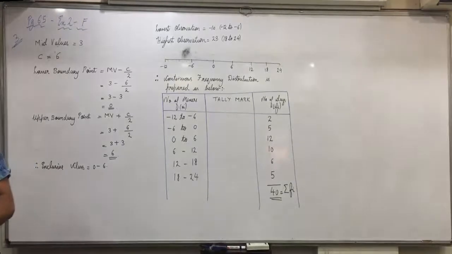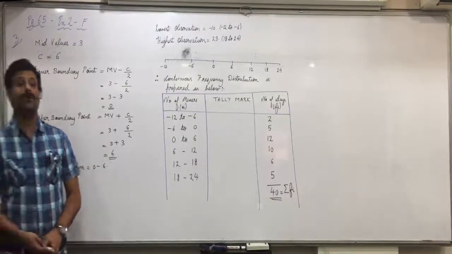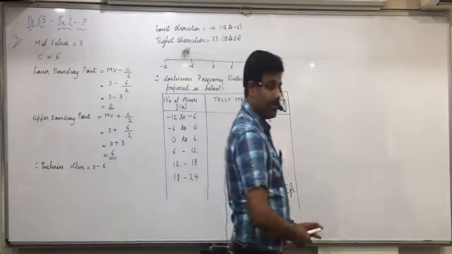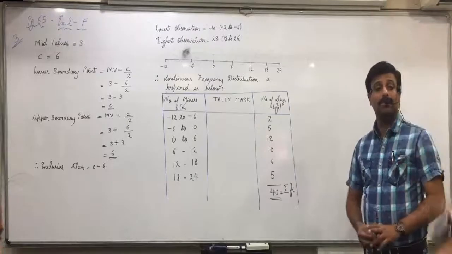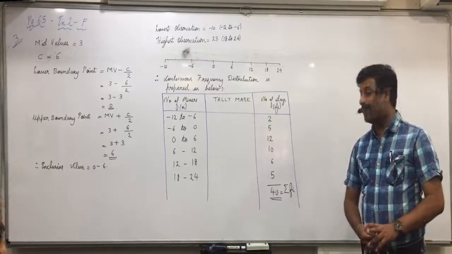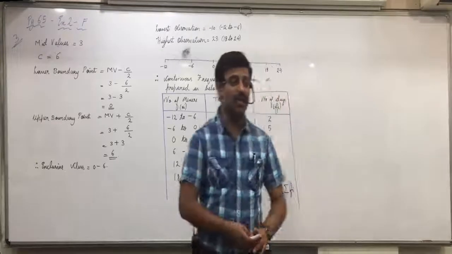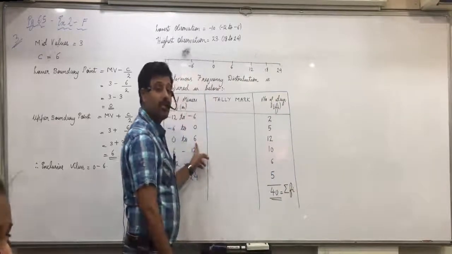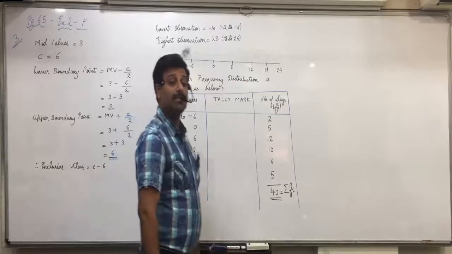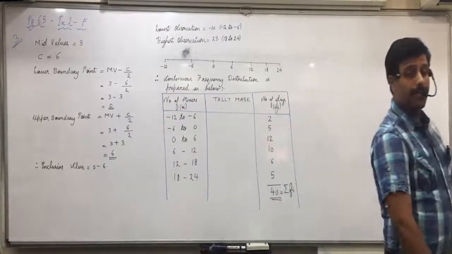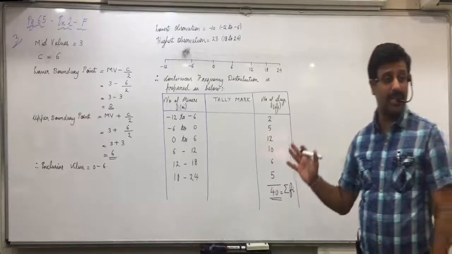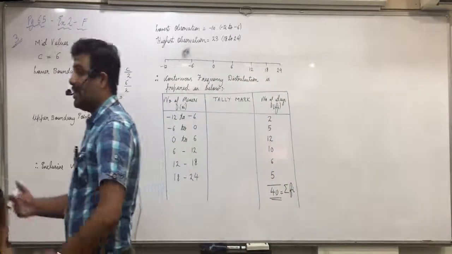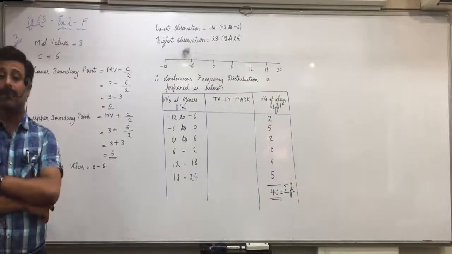Poll completed. You get this? 2, 5, 12, 10, 6, 5. Yes. Others completed first. 2, 5, 13. Who will get 12? And who will get 13? Only 2 people. Here you have got 13 means yours is wrong. Maybe you have included 6 here, which should go in 6 to 12. So you will get 1 more. Make the correction, okay? By mistake, while doing the tally mark, you would have included 6 in 0 to 6 instead of 6 to 12. That's what I said, be careful about all the multiples of 6.